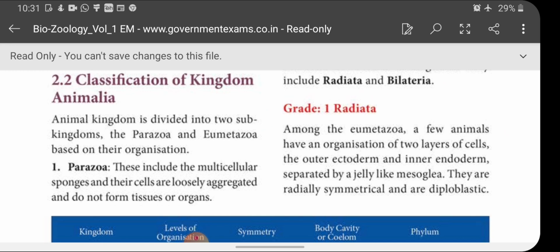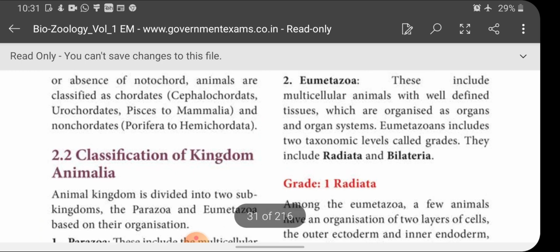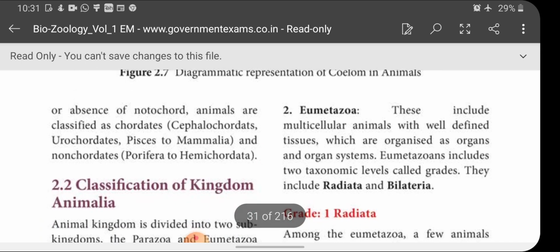The organisms in this phylum are multicellular, but they do not show a tissue grade of organization. That means the cells are loosely arranged. They are not tightly packed. So that is called Parazoa. These include multicellular sponges, and their cells are loosely aggregated and do not form tissues or organs.